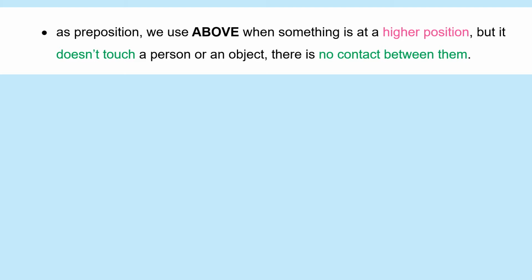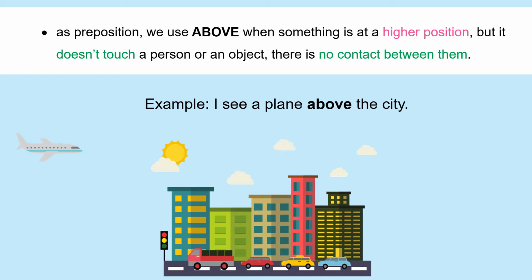As prepositions, we use above when something is at a higher position, but it doesn't touch a person or an object. There is no contact between them. Example: I see a plane above the city.